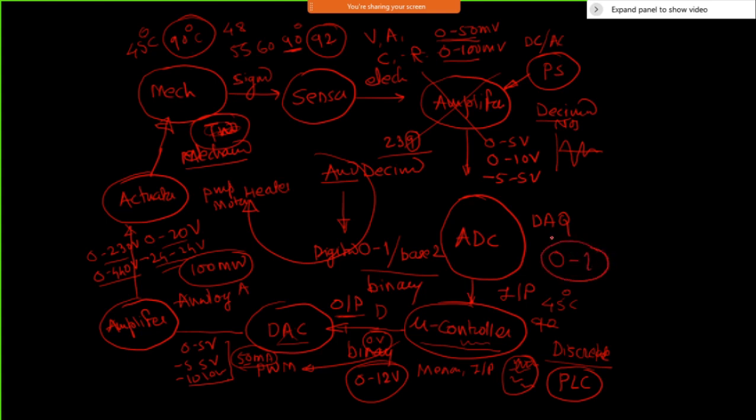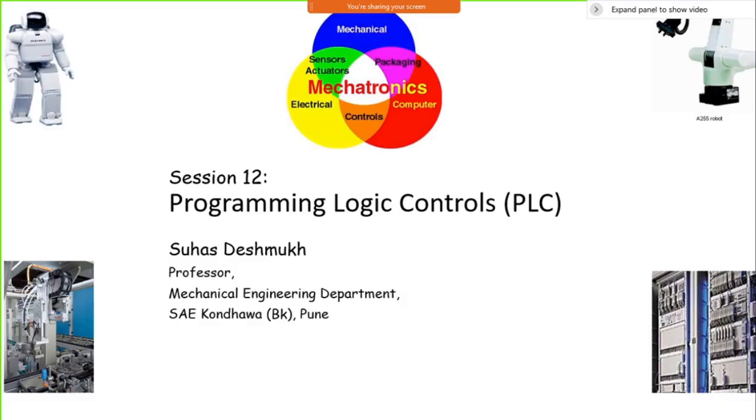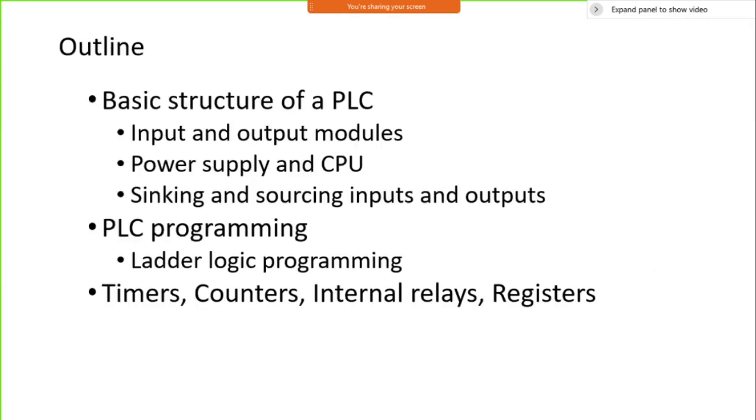That is the way you can say it is a discrete type of controller, and those discrete controllers are called programmable logic controllers. And the continuous controllers can be further developed as a PID controller, computed torque controller, maybe so many other types of controller. That is not an issue for now. Okay, we'll now discuss only this part and how it is connected to the rest of the things in detail. So we'll discuss what PLC means.